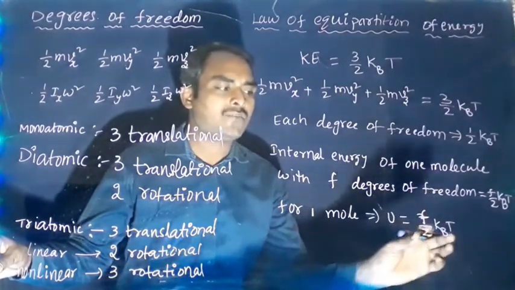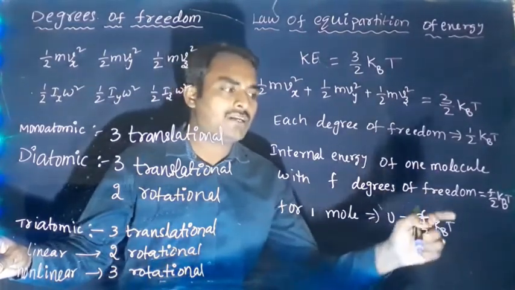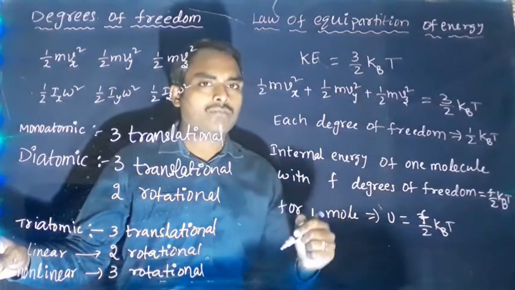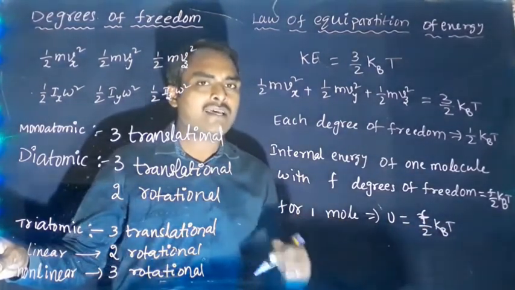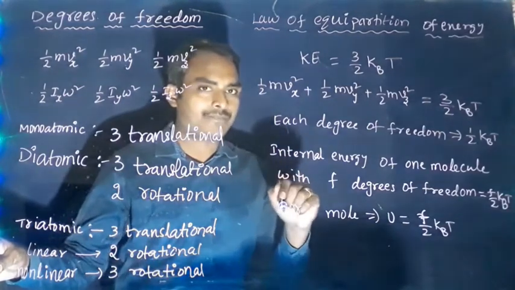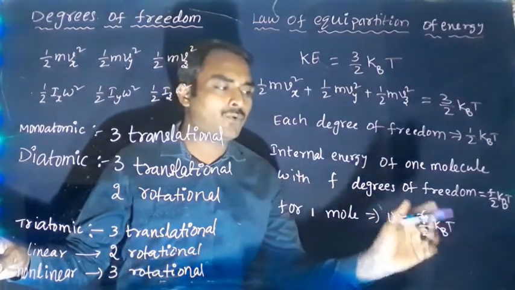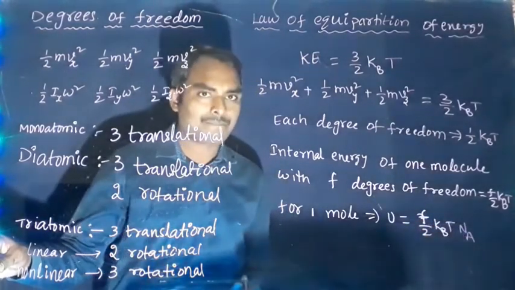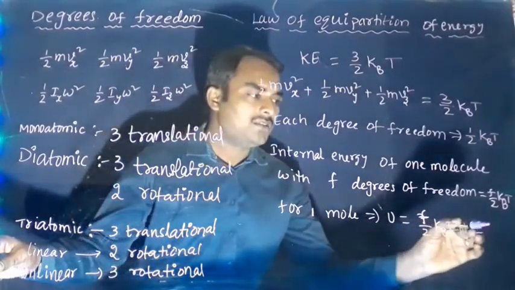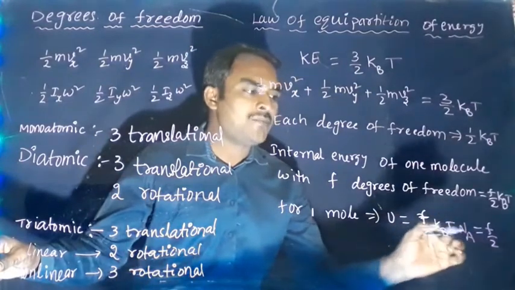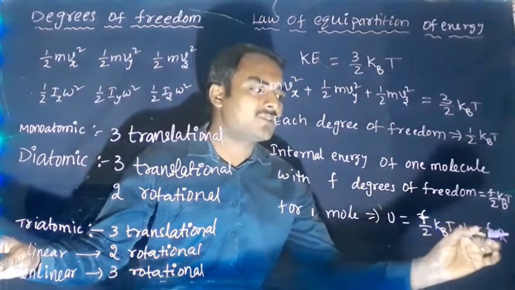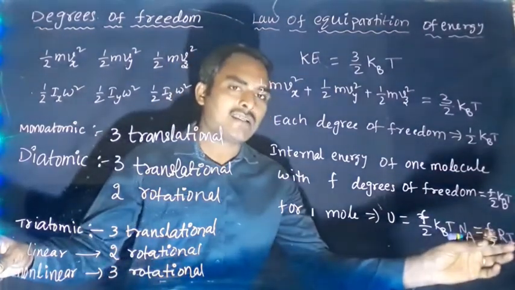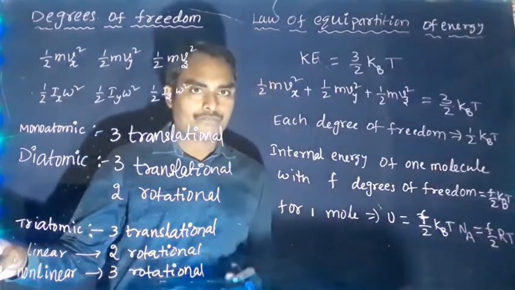So what is the internal energy of two molecules? This we should multiply with 2. So for 1 mole, how many molecules will be there? Na, the Avogadro number. So this is for 1 molecule. For Na molecules, we multiply with Na. Already we know F by 2 into kB into Na can be written as R. So F by 2 RT is the internal energy of 1 mole.